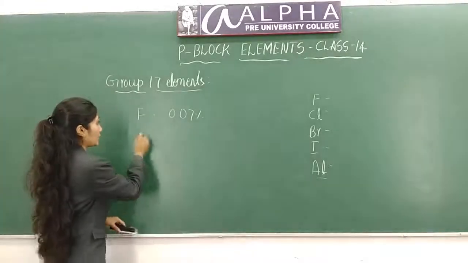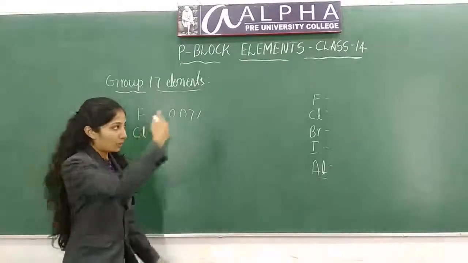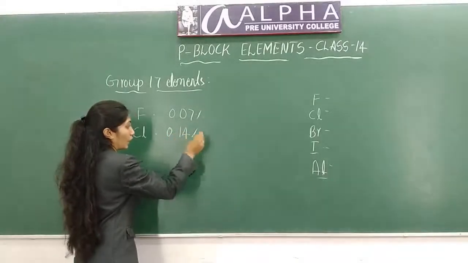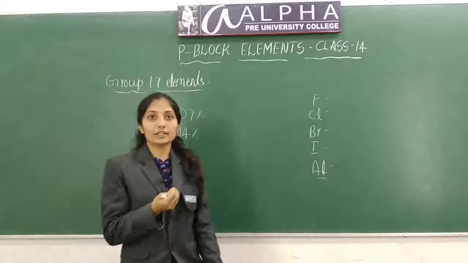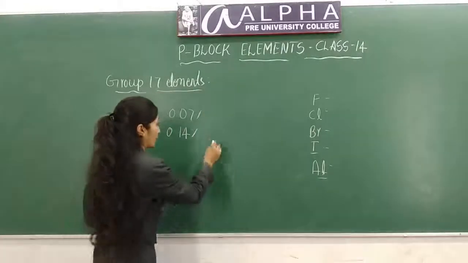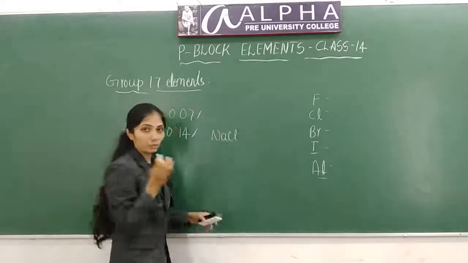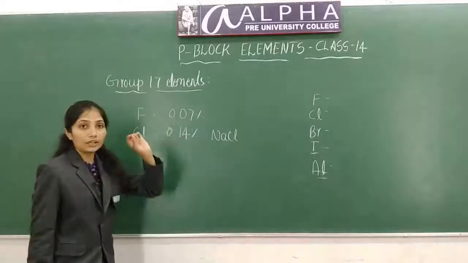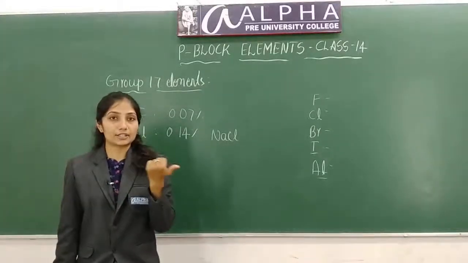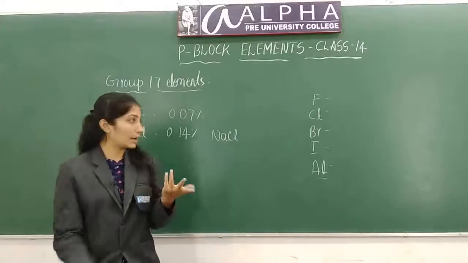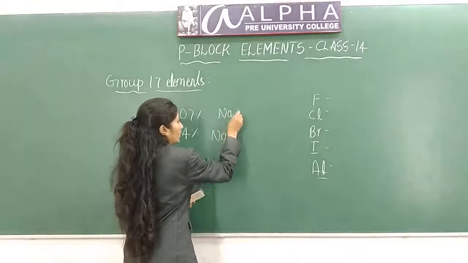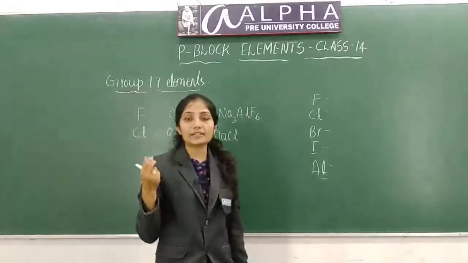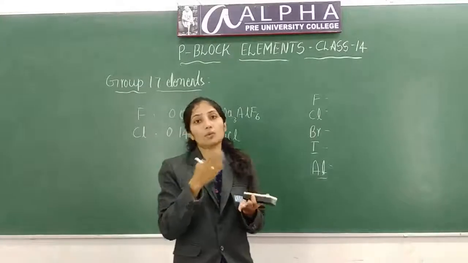Chlorine is the most abundant halogen. Among all these halogens, chlorine is most abundant. It exists around 0.14% on earth crust, and in seawater, in the form of NaCl, MgCl2, like that. Mainly it exists in the sea. Fluorine exists as insoluble fluorides such as cryolite, fluorospar, Na3AlF6, and in very small quantities in our bones, teeth, water, etc.